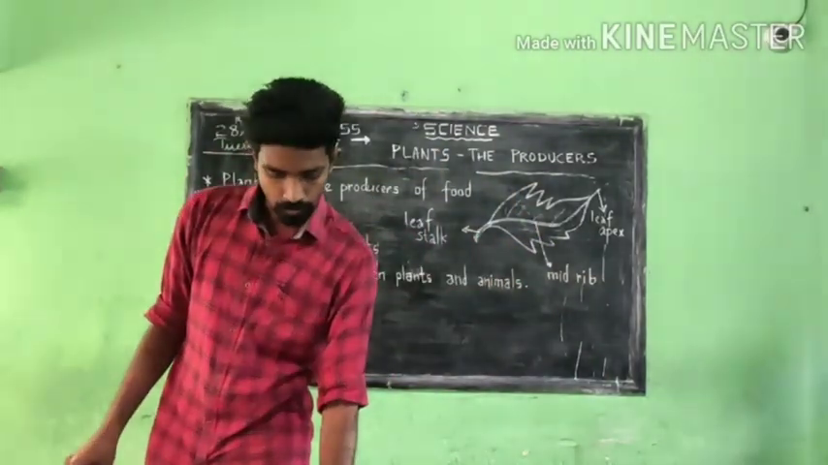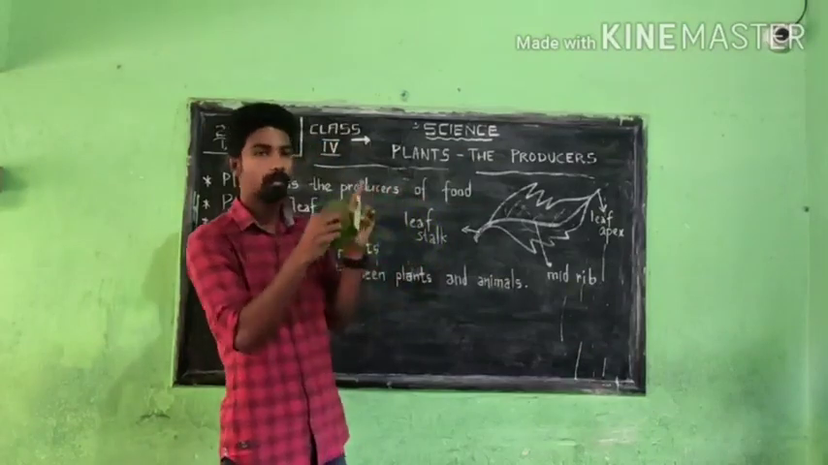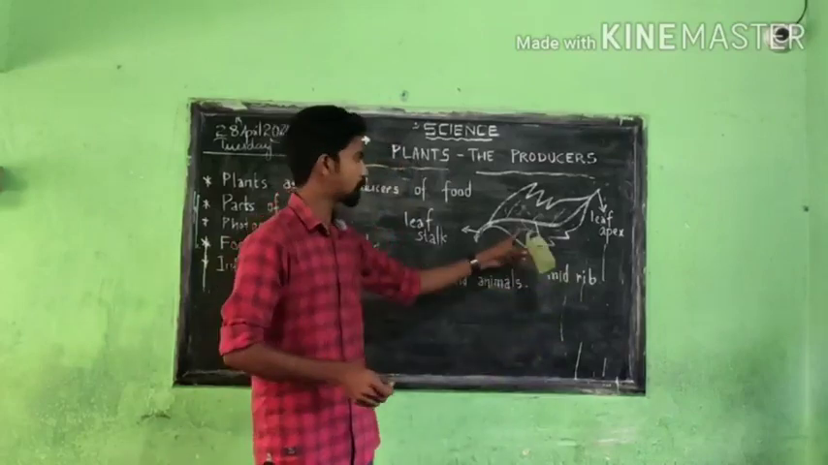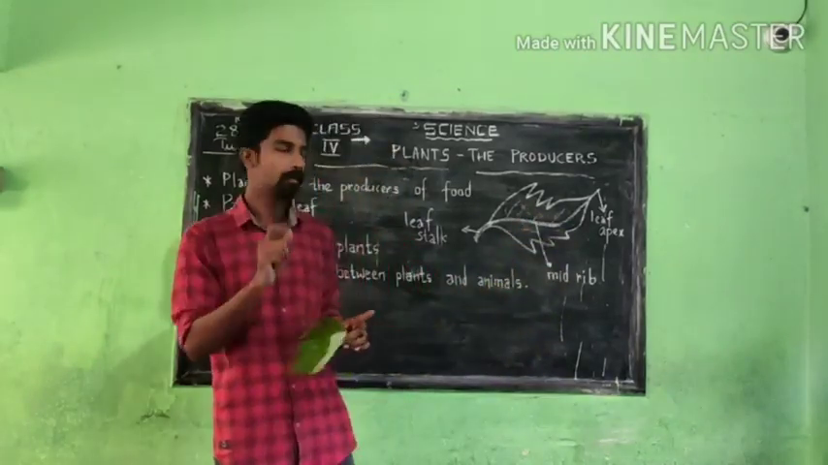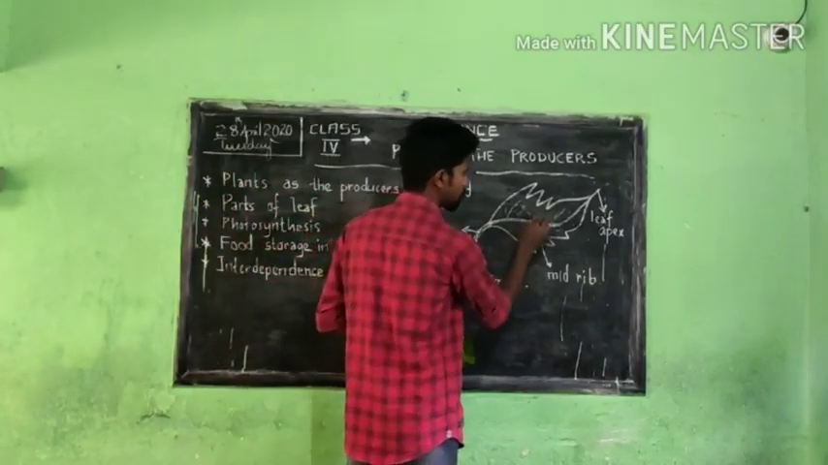Main vein, that is called the midrib. Okay, in the middle there will be big veins, you can see lines, that is called the midrib. And small ones also there, small veins, that are called the small ribs or side veins. Small, this one, small veins.